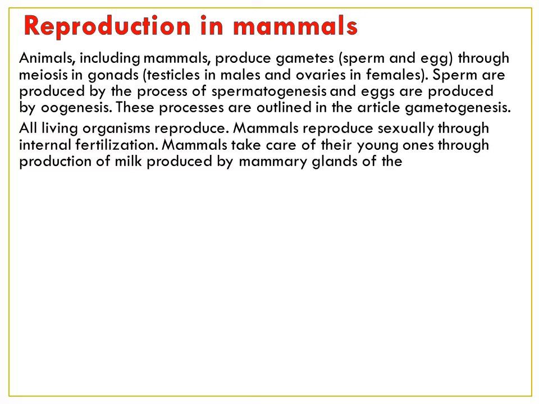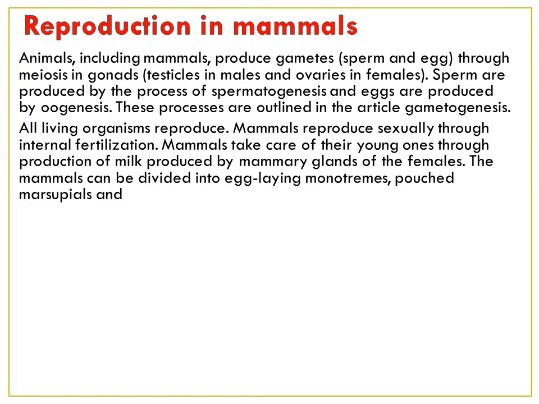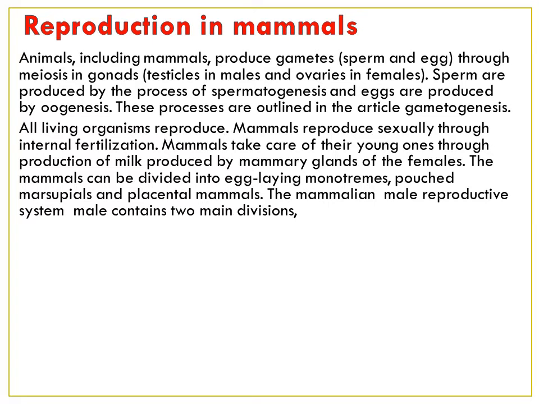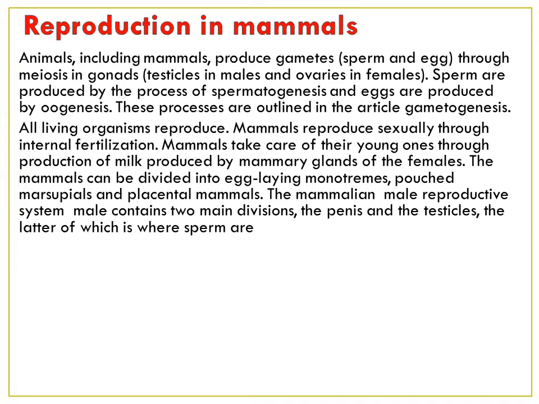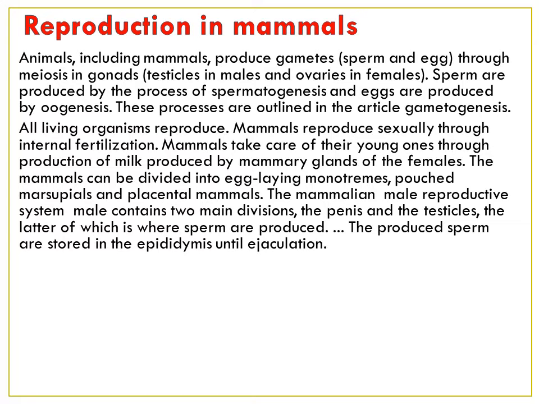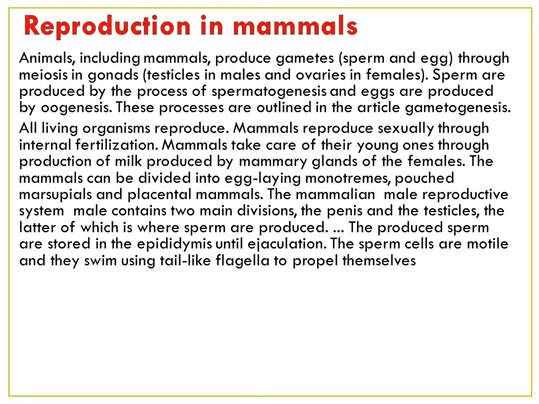All living organisms reproduce. Mammals reproduce sexually through internal fertilization. Mammals take care of their young ones through production of milk produced by mammary glands of the females. They can be divided into egg-laying monotremes, pouched marsupials, and placental mammals.